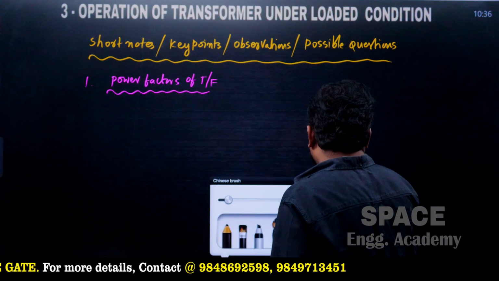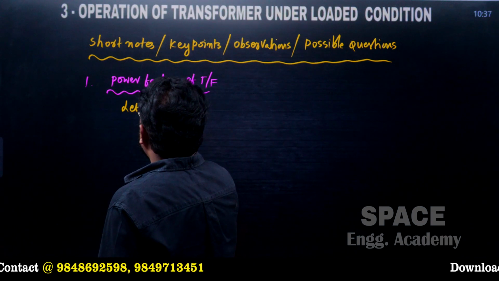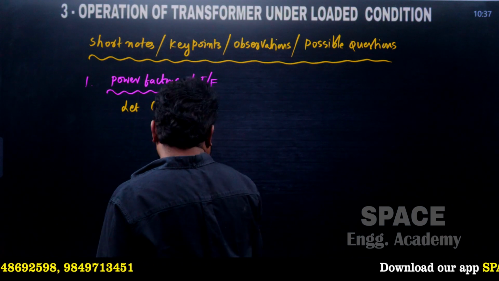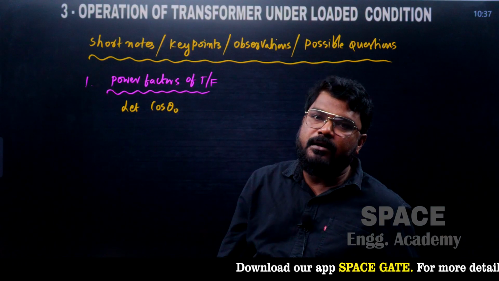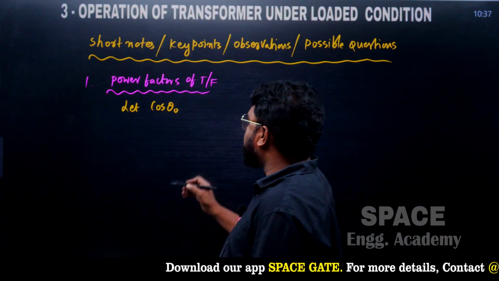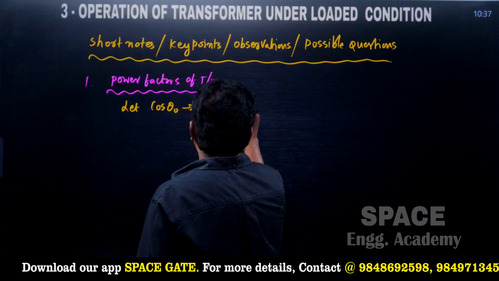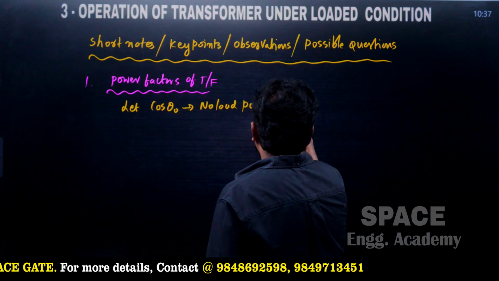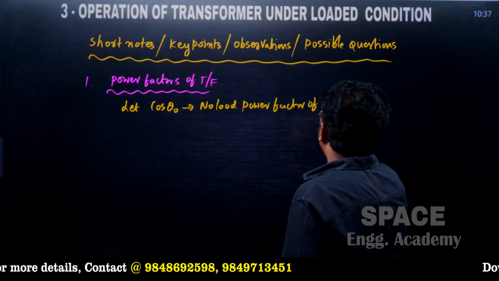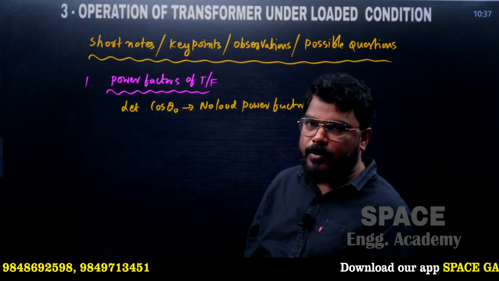The first of the power factors is cos theta naught. This cos theta naught is the no load power factor of the transformer. What is the order of the no load power factor?